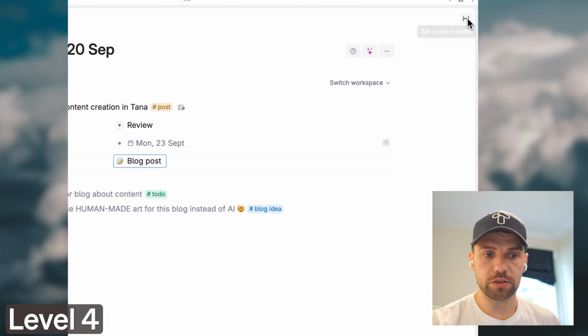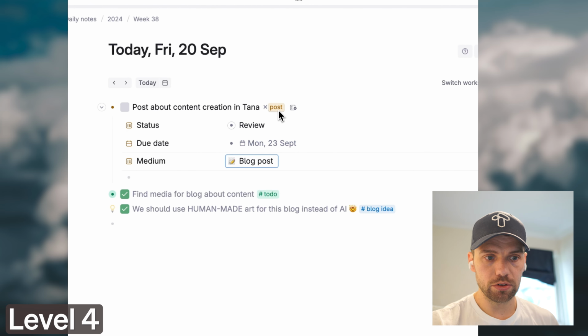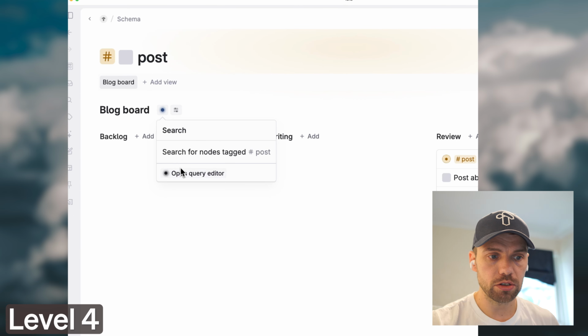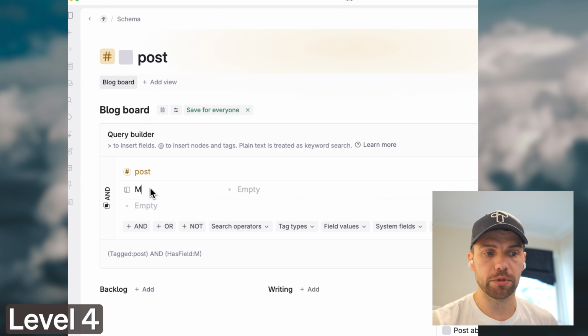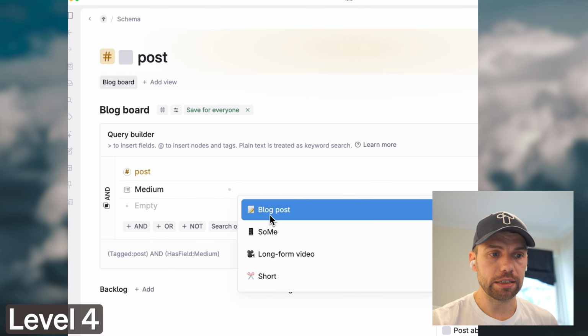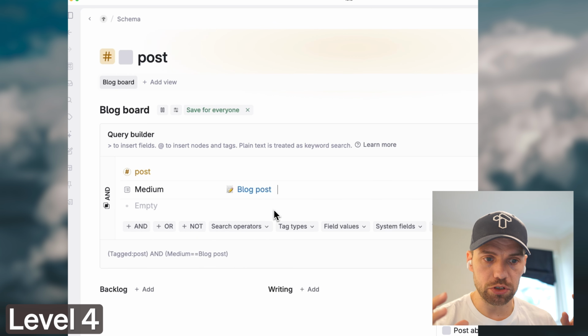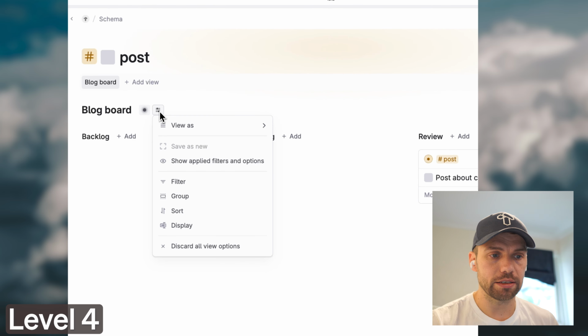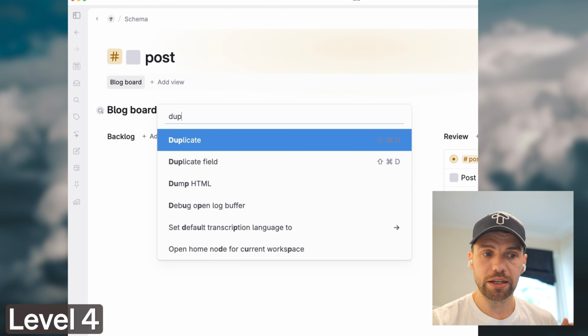What this lets us do is that when we go back into this super tag homepage, we can create some more pages. Let's first edit this search to only find medium blog posts. This will filter down to just blog posts. And then we can just duplicate this view. And now we have a second one.